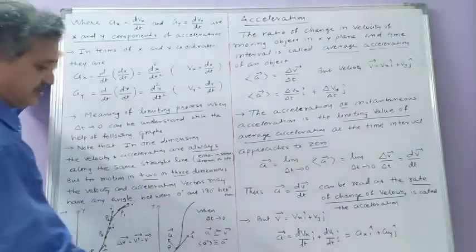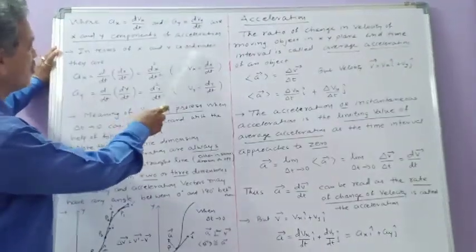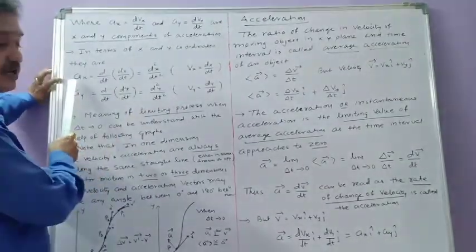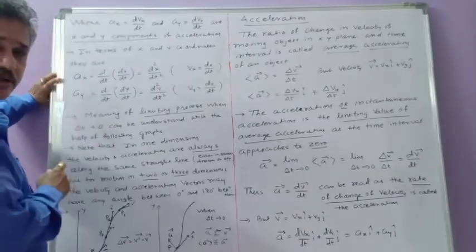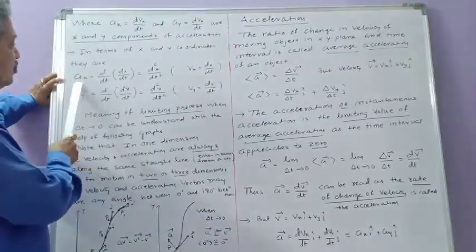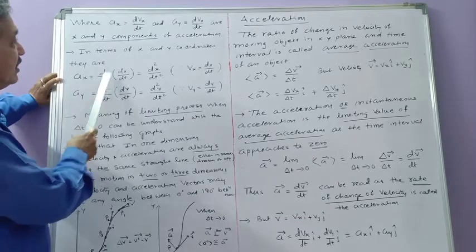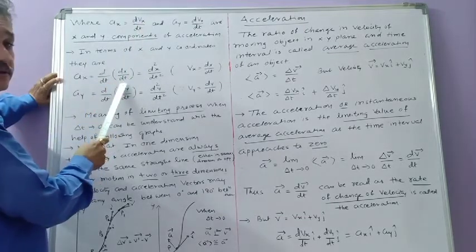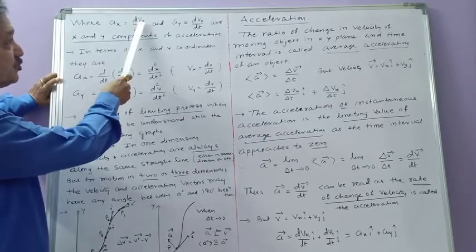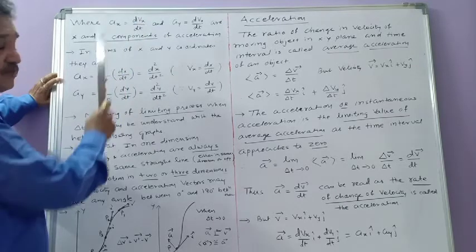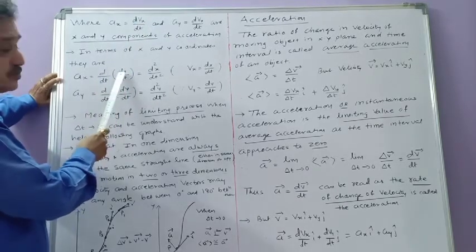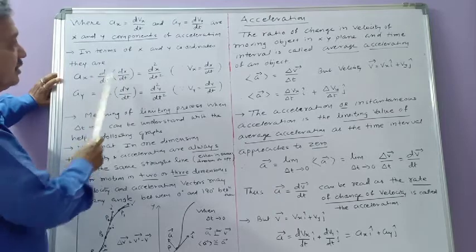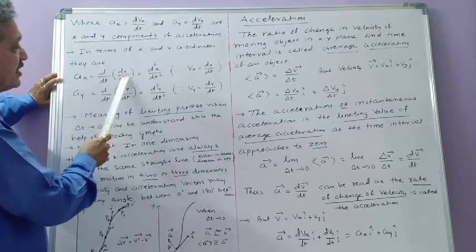In terms of x and y coordinates, the accelerations ax and ay can be rewritten as follows. ax equals d by dt of vx. Now vx is replaced by what? vx means velocity in x direction, that is, displacement in x direction upon time taken. So vx is replaced by dx by dt.